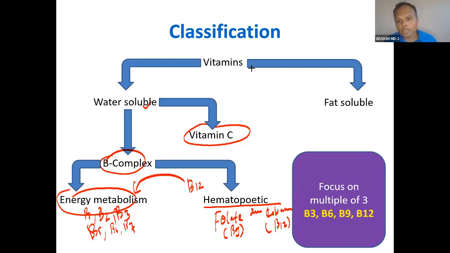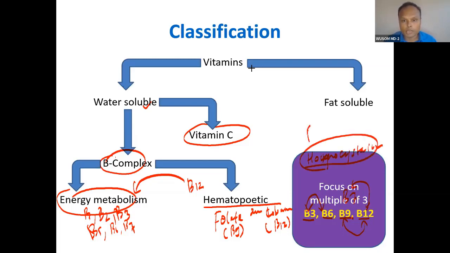I told you multiple of 3, focus on this, and 4 relations. What relations? This is relation 1. The other is relation 2. The third relation is this B7 relation, and the fourth relation is the homocysteine relation, homocystinuria. So these are the 4 relations of B6, B9, B12.